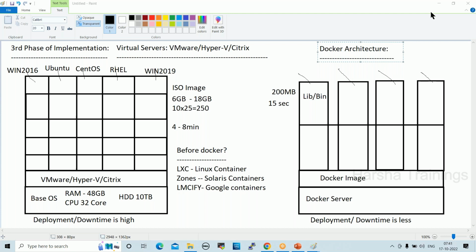Docker was released in 2013. Immediately after one year, Kubernetes was released in 2014, because Docker has some drawbacks.